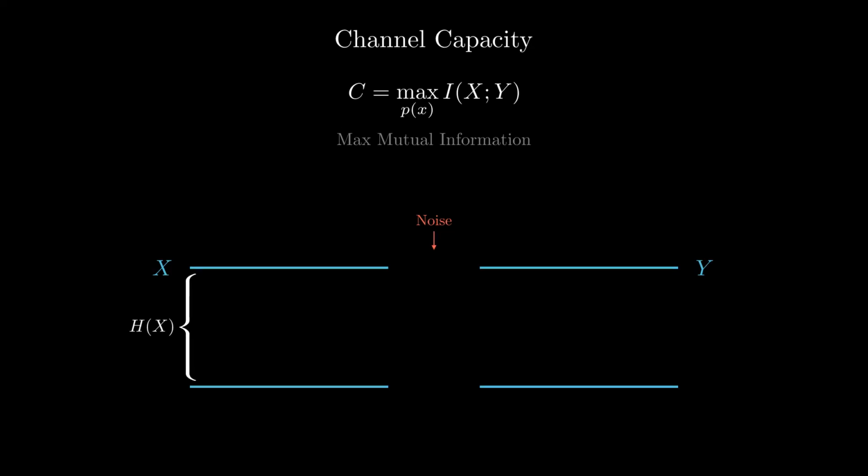Now, look at the volume of flow. At the start, we have the source entropy, H of X, the total uncertainty we want to resolve. But at the end, the stream is narrower. This remaining flow is the mutual information, I of X, Y. It is the useful stuff that actually survived the journey. Channel capacity, then, is simply the wideness of this output pipe. It is the theoretical upper limit on how much useful information we can push through, given the unavoidable leaks caused by the noise.